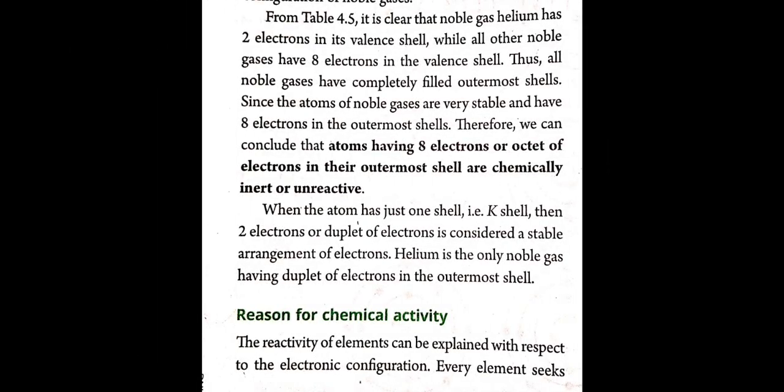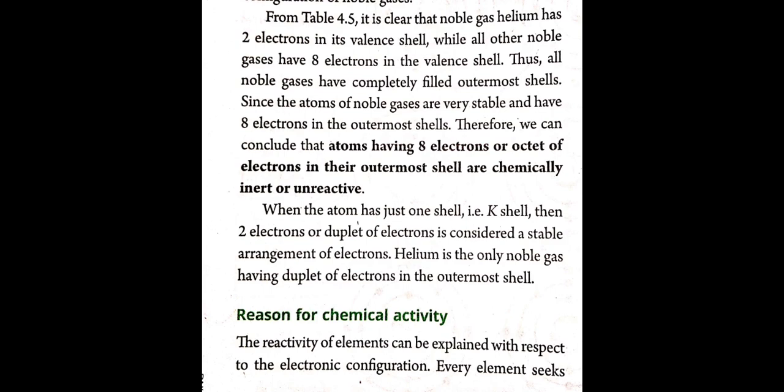Then from the table given in your textbook, page number 40, at the base, one table is given about the electronic configuration of the noble gases. You can see in the last column, all of them have 8 electrons except helium. Helium has 2 electrons present in only one shell, which is a stable electronic configuration.